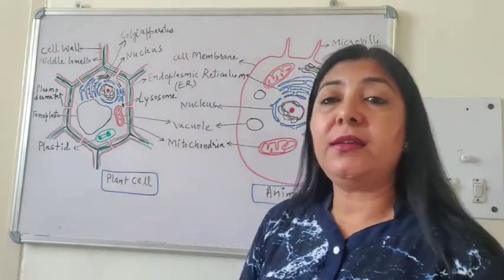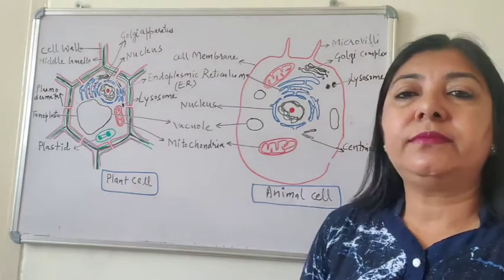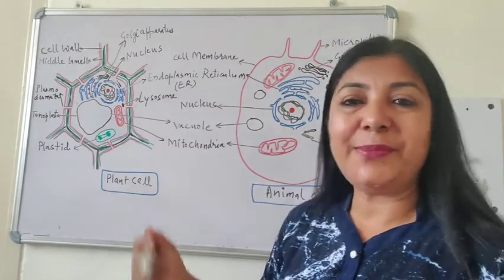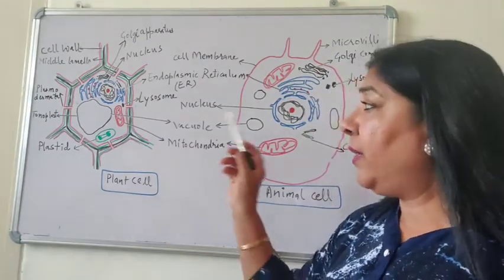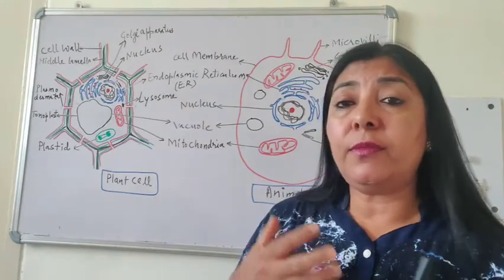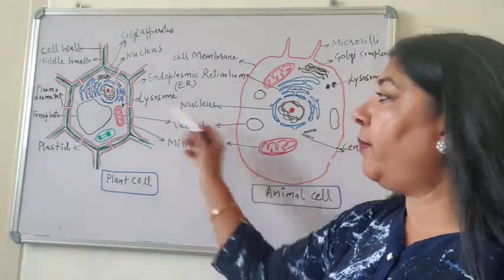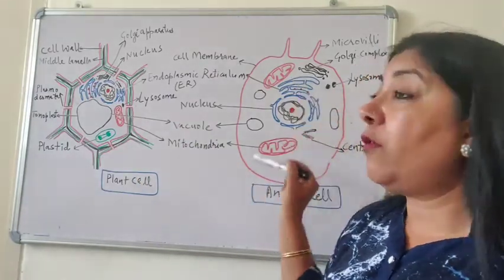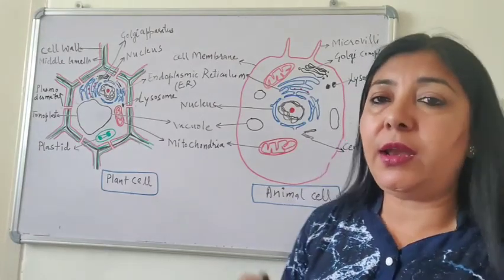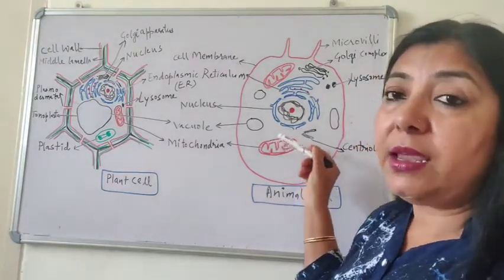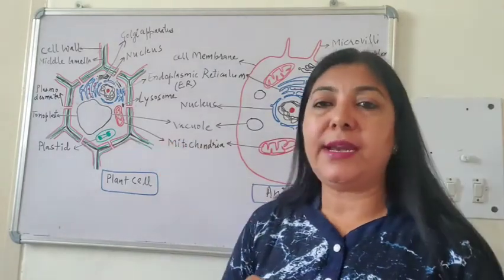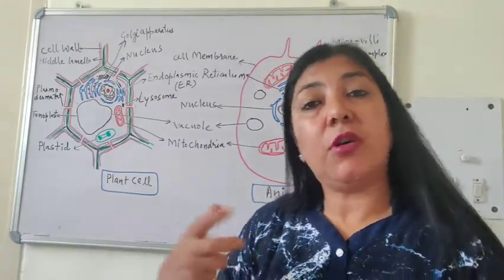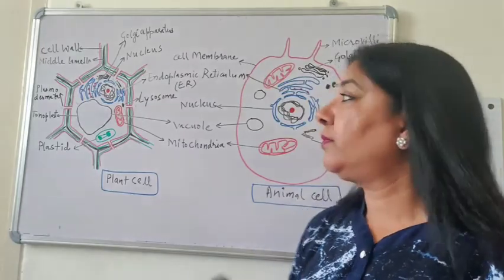Plastids are present only in plant cell, which are absent in animal cell. Centriole is present only in animal cell, absent in plant cell. There is difference in terms of mitochondria also. Though mitochondria are present in both plant cell as well as animal cell, the number of mitochondria and the structure of mitochondria is more and complex in animal cell as compared to plant cell. Why? Because the energy demand of animal cell is always more than a plant cell.